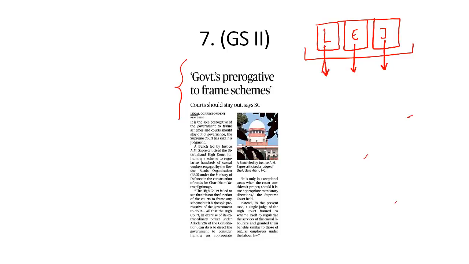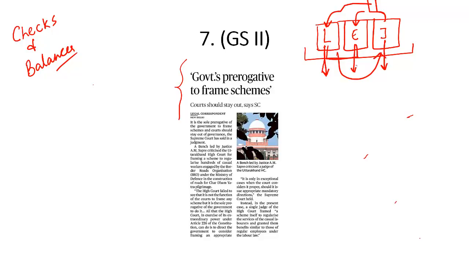But not only do we follow separation of powers, we also follow the doctrine of checks and balances. What is this doctrine of checks and balances? That means the judiciary will keep a check on the executive, and the judiciary will keep a check on the legislature. The legislature and executive will keep a check on the judiciary. How? For example, the executive is kept under check by the legislature.